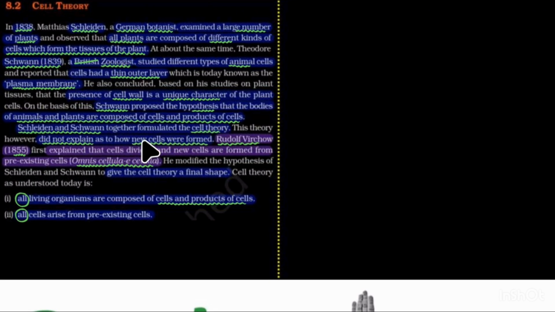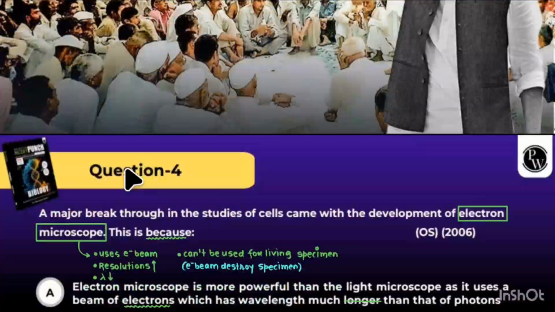Schleiden and Schwann together formulated the cell theory, right? This theory, however, did not explain how new cells are formed. Rudolf Virchow explained that cells divide and new cells are formed from pre-existing cells. He modified the hypothesis of Schleiden and Schwann to give the cell theory its final shape, right? All organisms are composed of cells and products of cells. All cells arise from pre-existing cells. We have to remember this here.